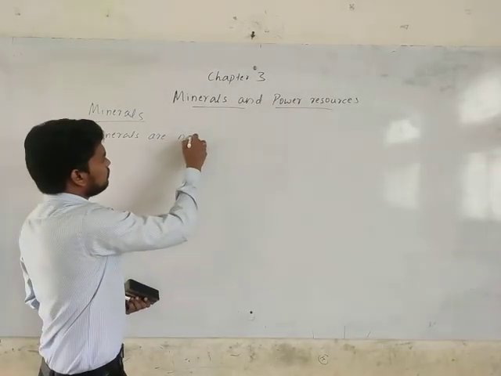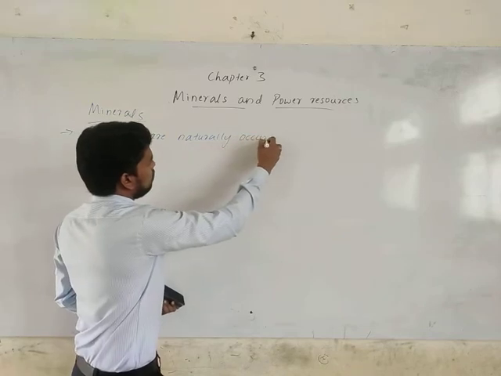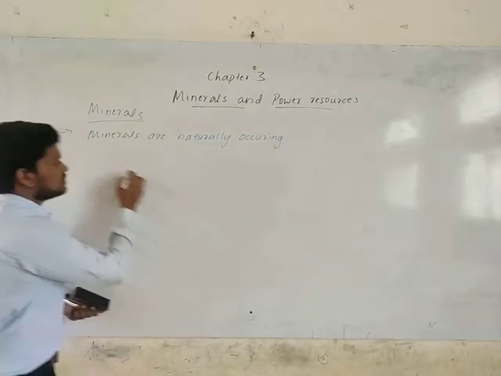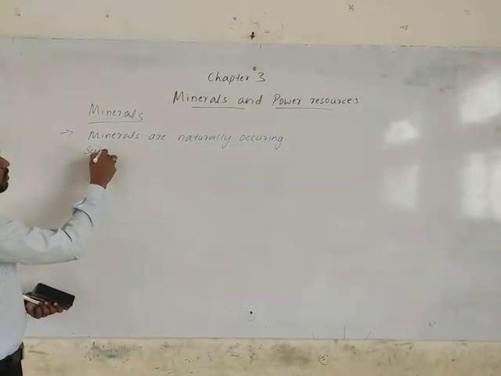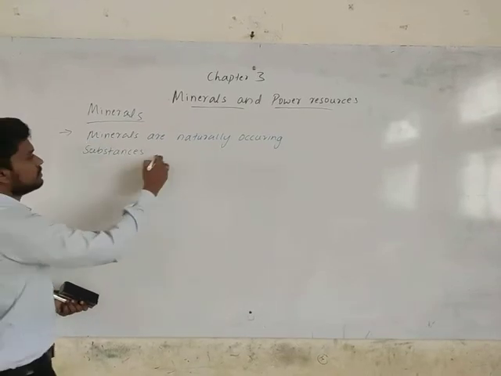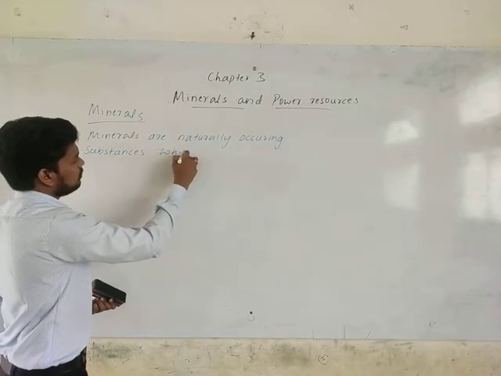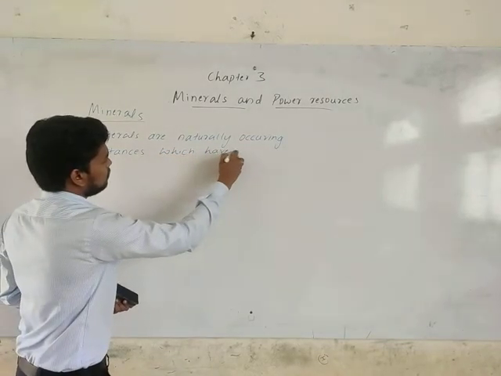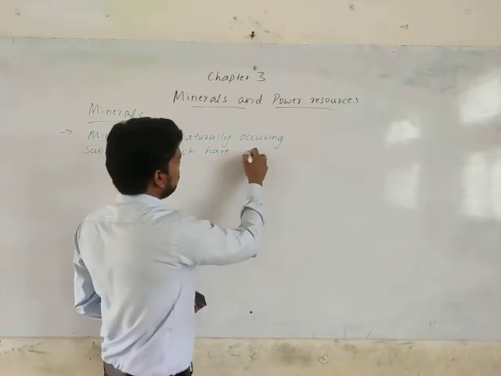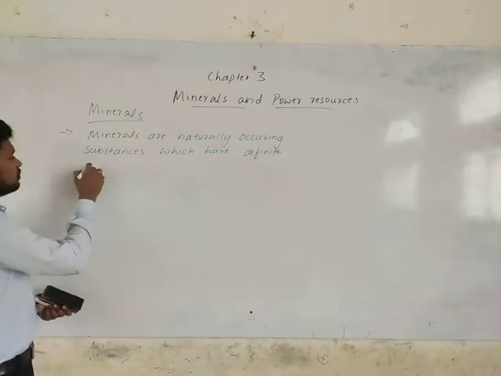So here, minerals are naturally occurring substances which have definite chemical compositions.